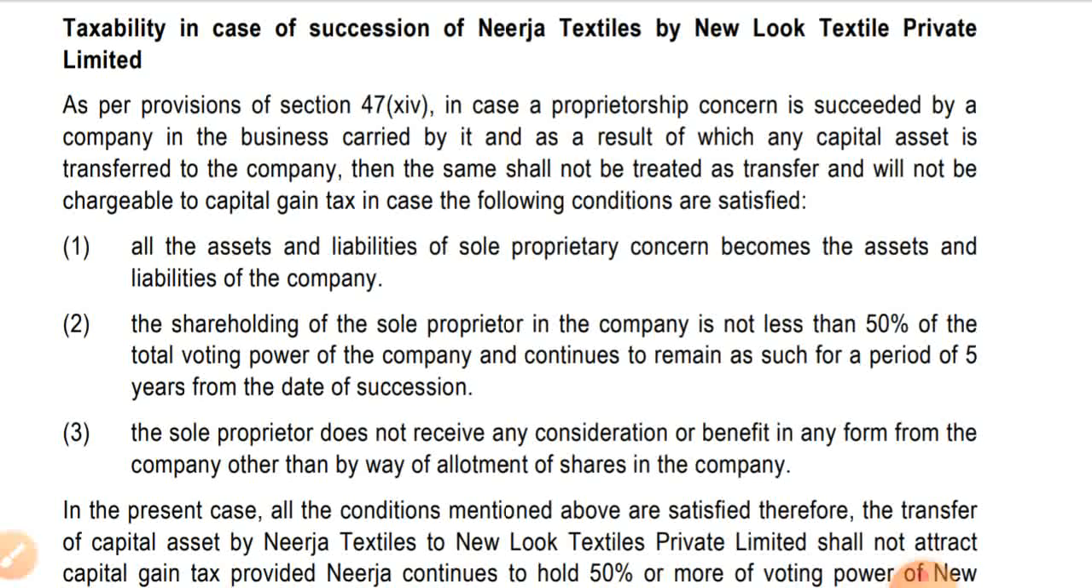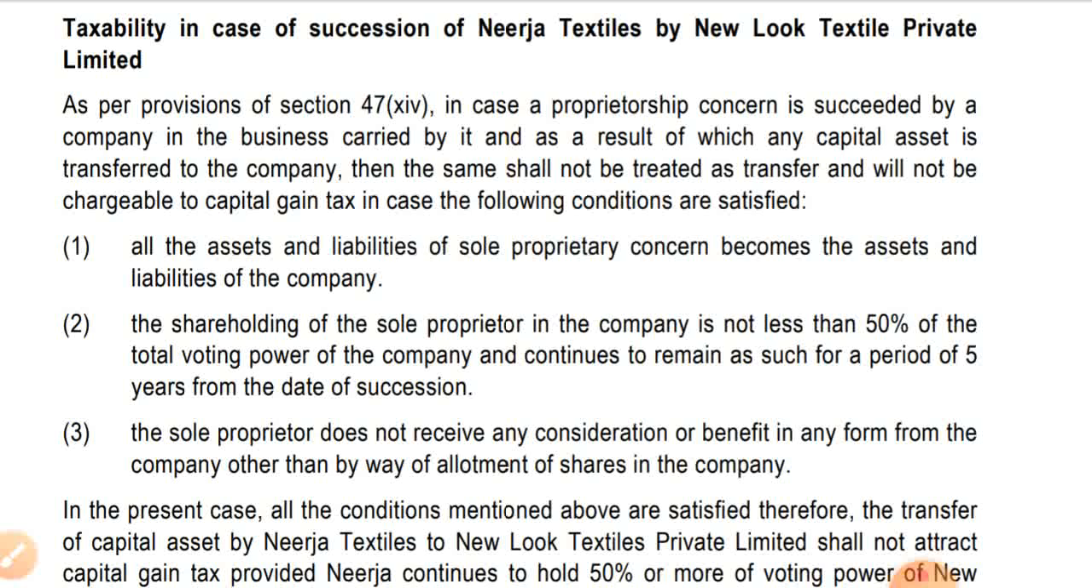As we have seen, it has become so. The shareholding of the sole proprietorship concern in the company is not less than 50% of the total voting power of the company, and continues to remain as such for a period of 5 years from the date of succession. We are assuming that he will continue for 5 years. It's not mentioned in the question.